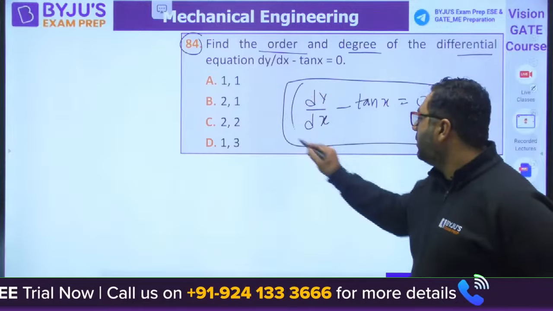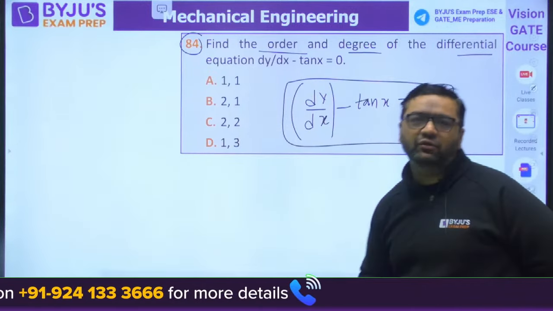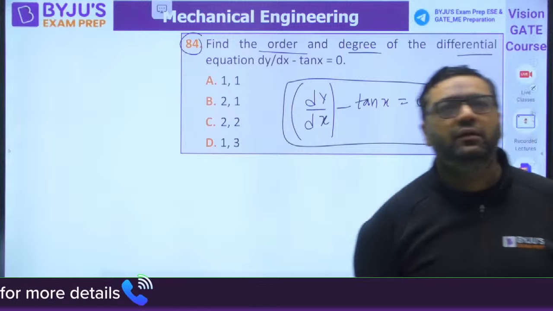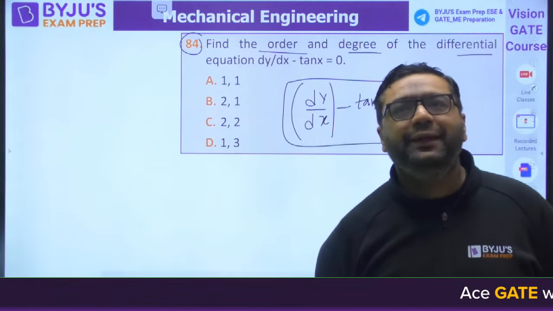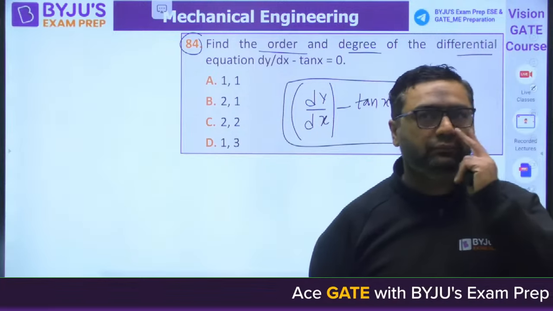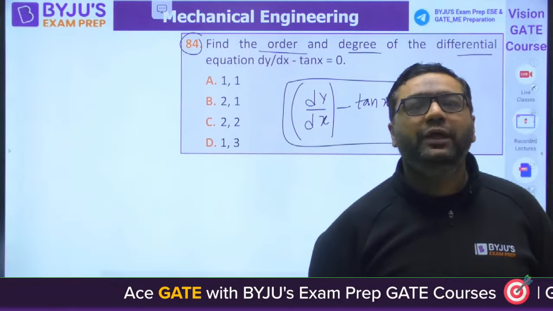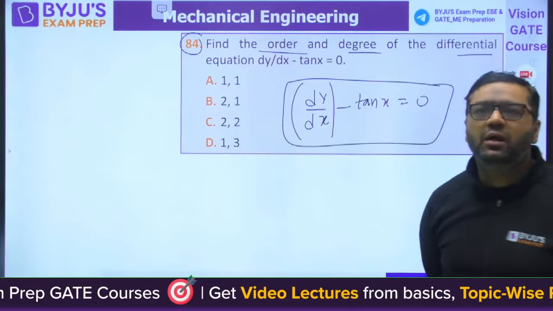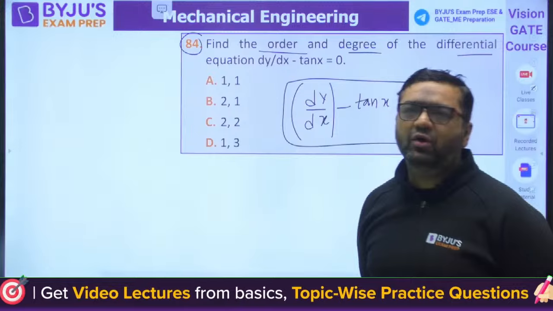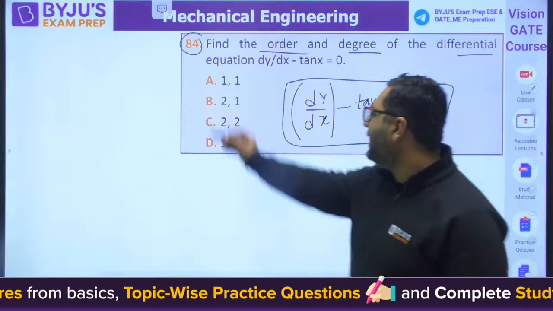Power is 1, you can see. Power is degree. Siva is saying A. Munir, Abhishek, Mani, Krishna, Papa ka Ghoda. Mukesh is saying A. Very good. The answer is A.